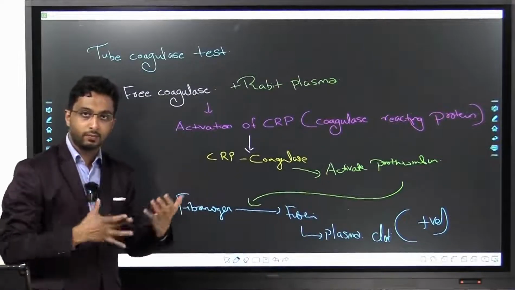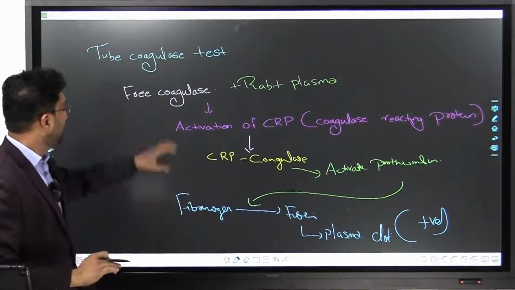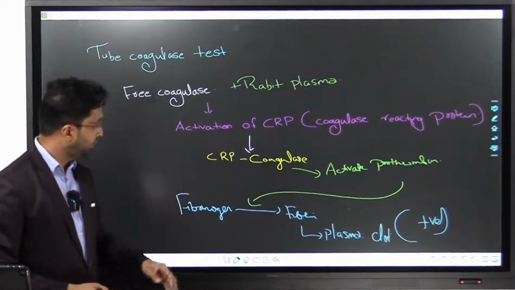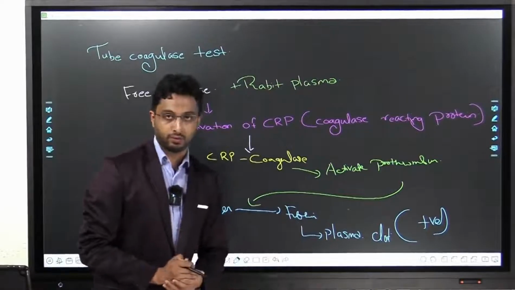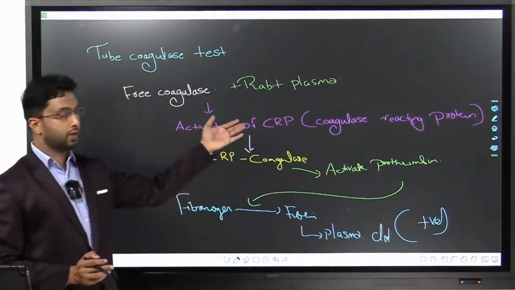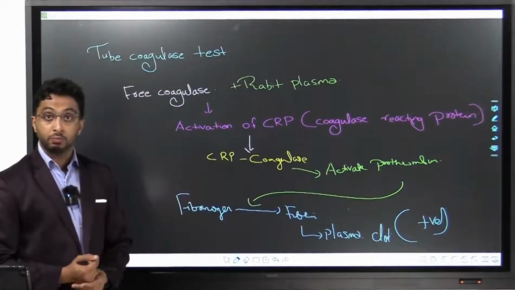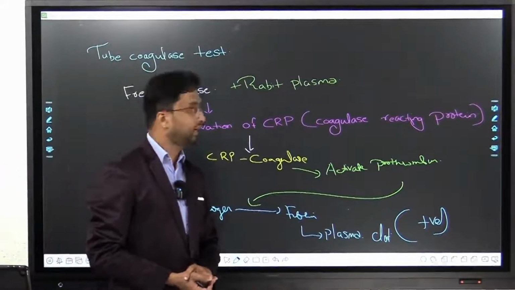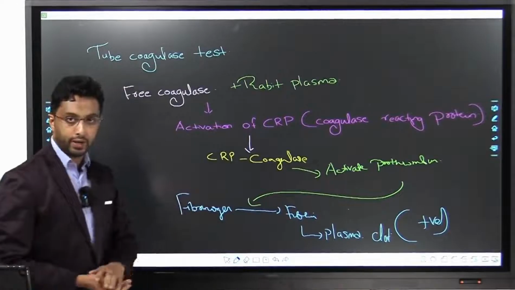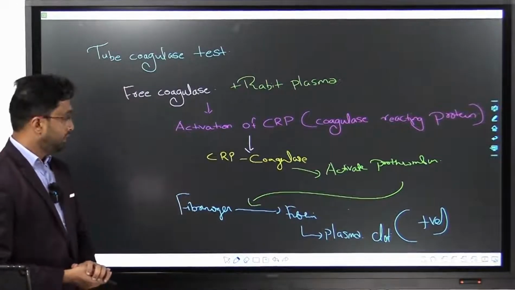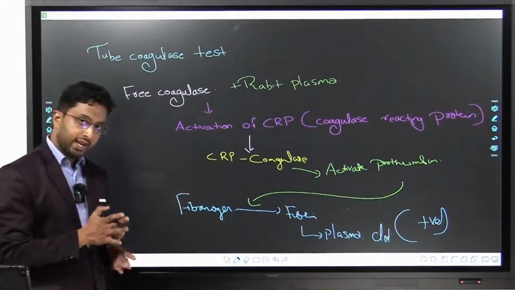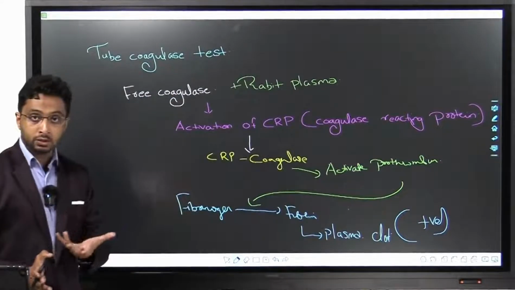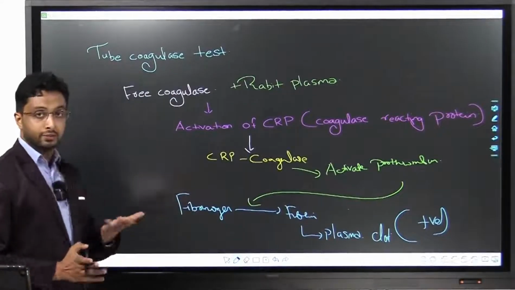The patient came, all those big details will be there. The culture was done, and the culture was mixed with rabbit plasma, and a plasma clot was noticed. They will not tell you there is CRP. A plasma clot was noticed, meaning the coagulase test is positive. And what coagulase test was done here? It is the tube coagulase. In bound coagulase, you can get a negative result even for positive organisms. So the tube coagulase test is much more efficient than the slide coagulase.